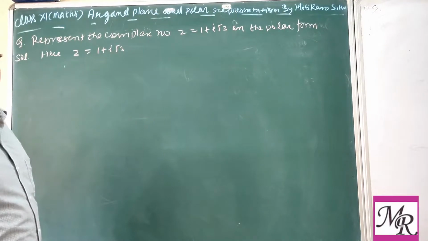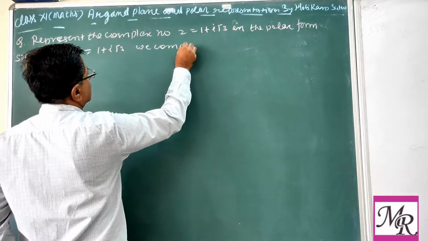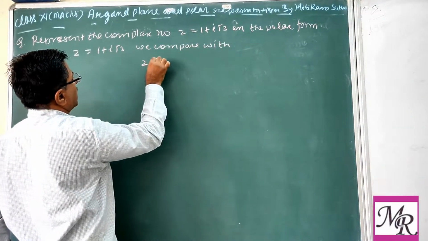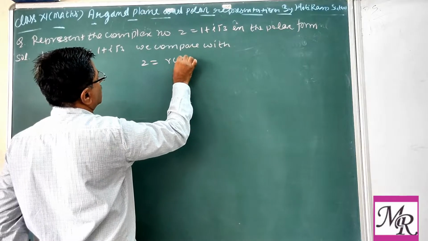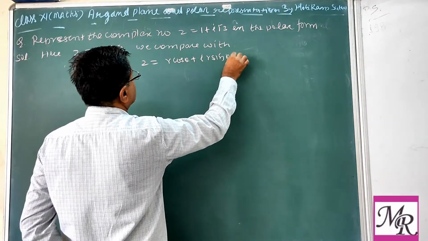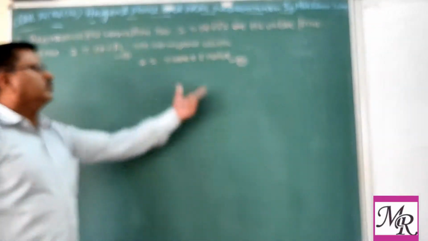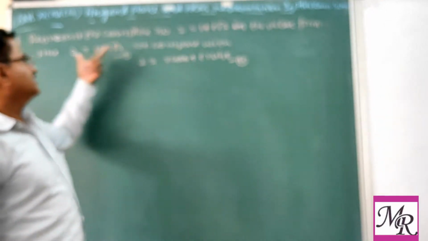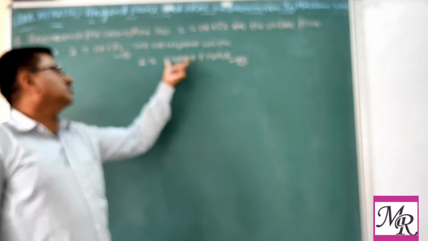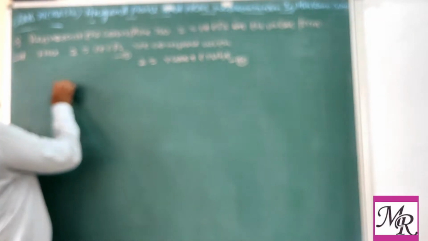Clear? So we compare with the general polar form, which is r cos theta plus iota r sin theta. We have to write this form, and this is already given. So both are the same complex number, so you compare the real part with the real part.